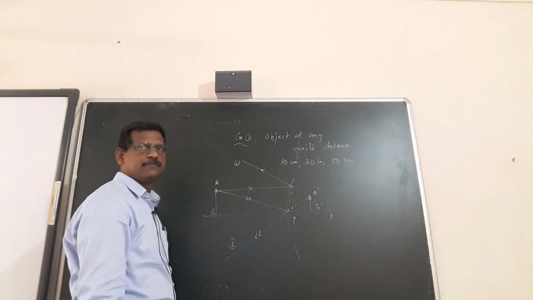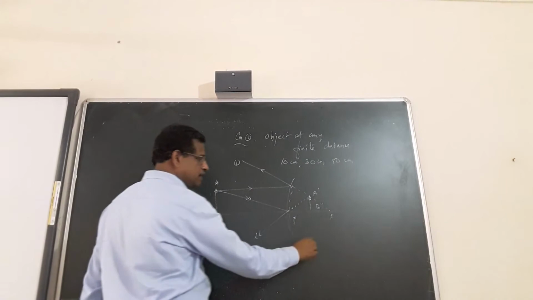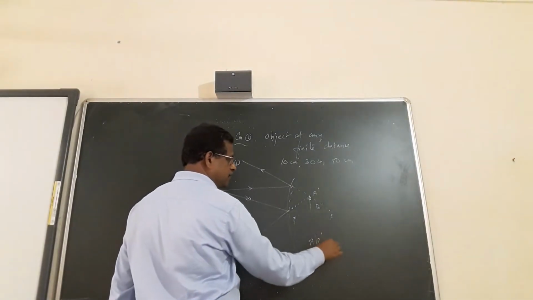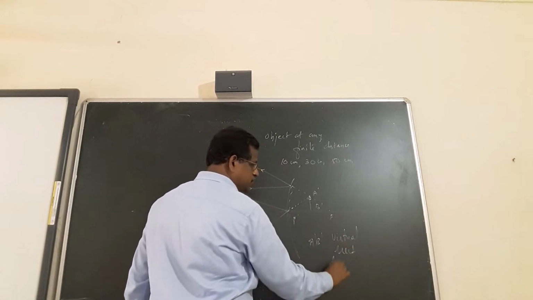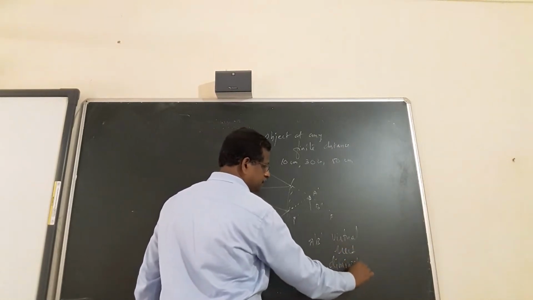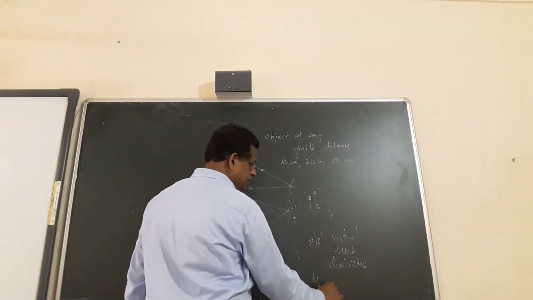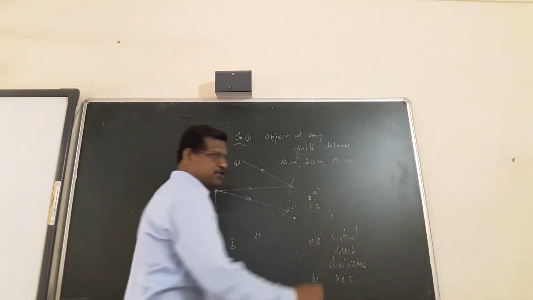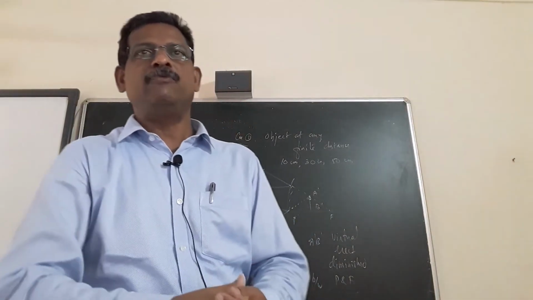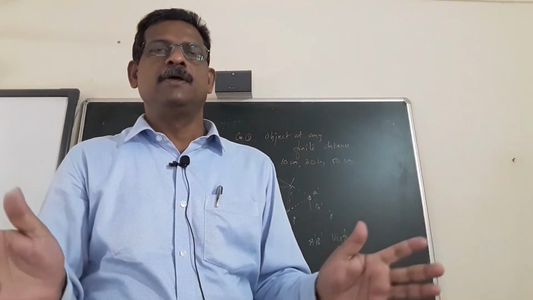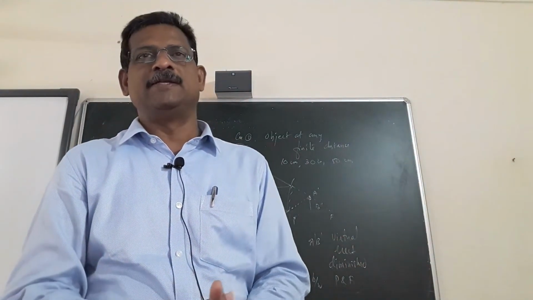A dash B dash is your virtual image. It's virtual, erect, diminished, and it is formed between P and F. The location is between P and F. That you have to remember. For any finite distance, the position of the image is between P and F.